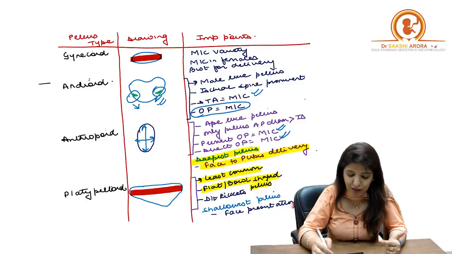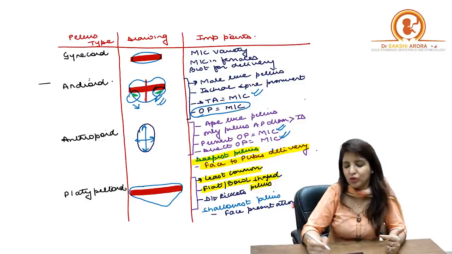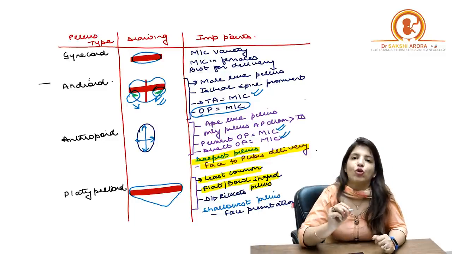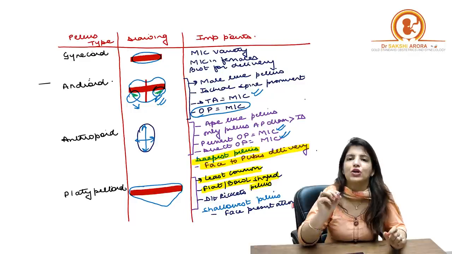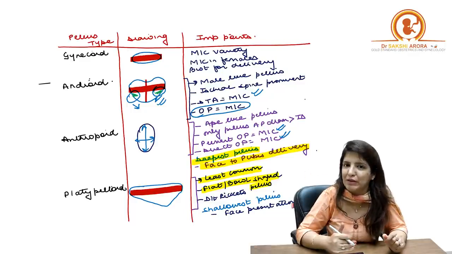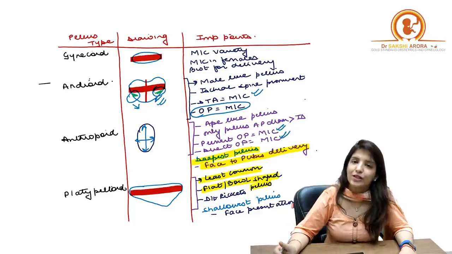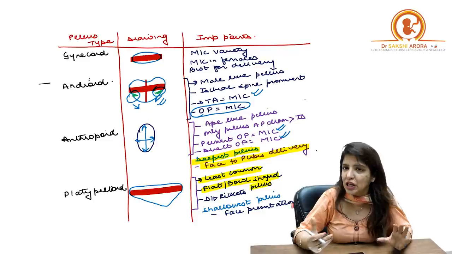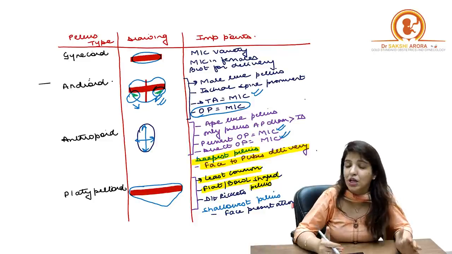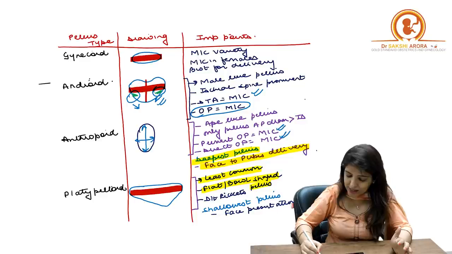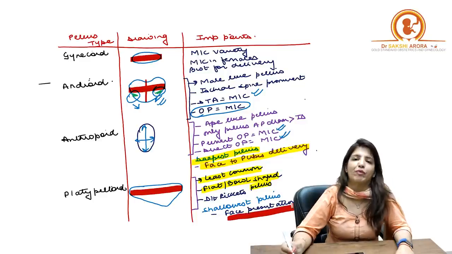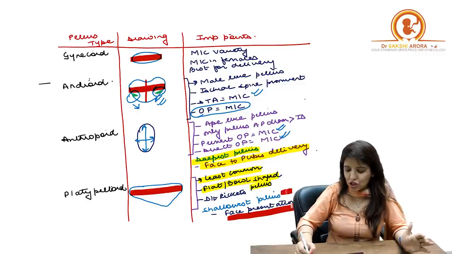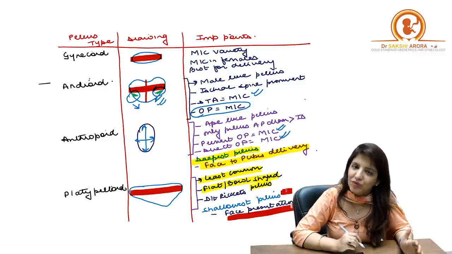Similarly, in android pelvis also the transverse diameter is more than AP diameter, but it is not much more. Right? So specifically, if your question asks you in which pelvis is transverse diameter much more than AP diameter, it has to be a platypelloid pelvis. If they ask you that face presentation is most common in, or brow presentation is most common in, or transverse lie is most common in which kind of pelvis, then it is the platypelloid pelvis. Platypelloid pelvis is the shallowest kind of pelvis also, right?